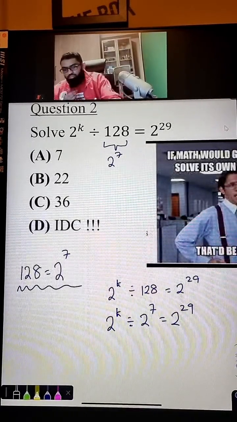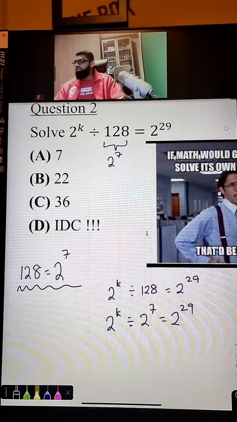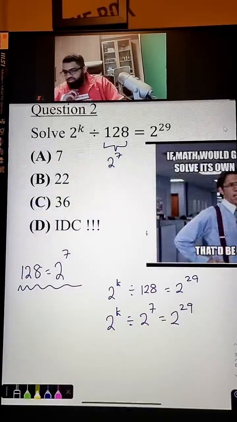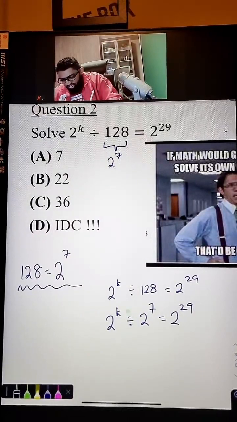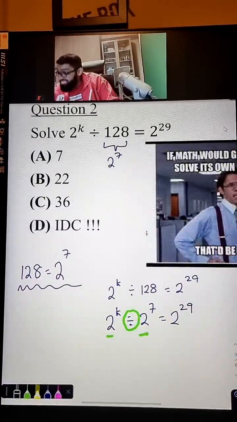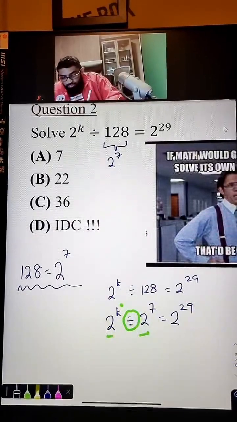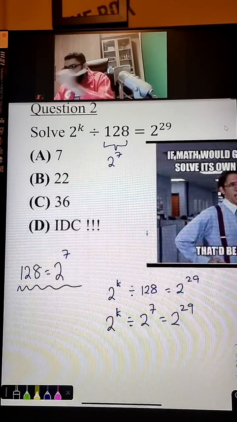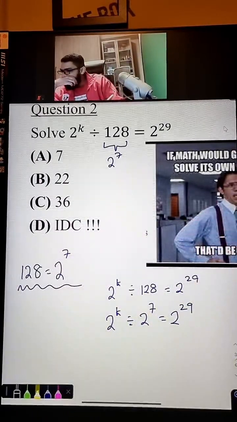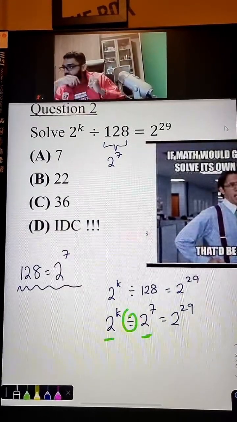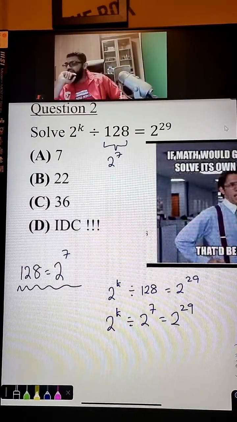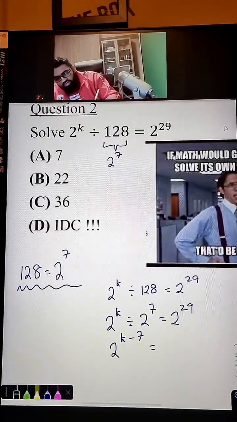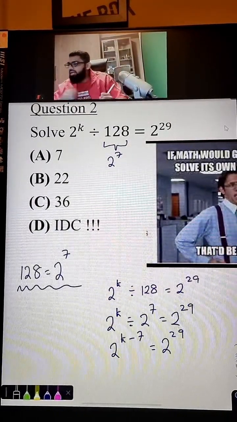Who remembers the law of indices? Guys, who remembers the law of indices? When you have a division by the same base, what do you do to the power? Minus, plus, divide, times? When you divide by the same base, what do you do? Yes guys, you minus the power. So 2 to the power of k minus 7 equals 2 to the power of 29.